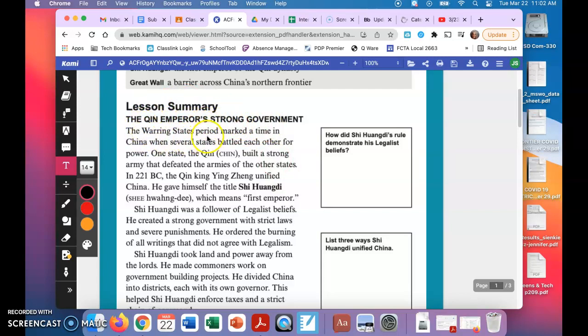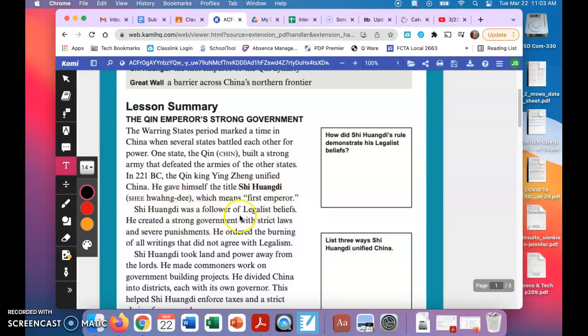The Warring States period marked a time in China when several states battled each other for power. One state, the Qin, built a strong army that defeated the armies of the other states. In 221 BC, the Qin king, Ying Zheng, unified China. He gave himself the title Shi Huangdi, which means first emperor.